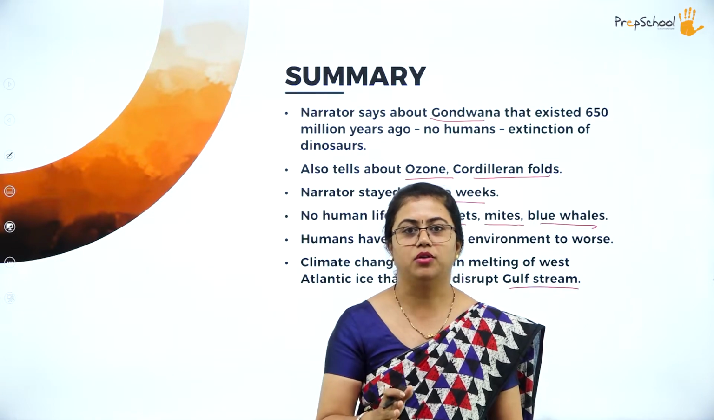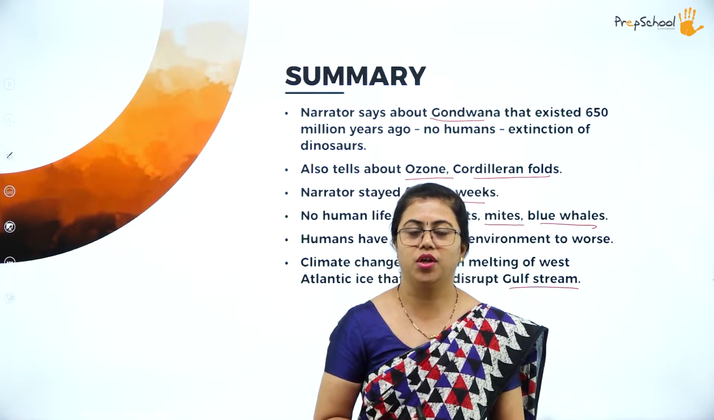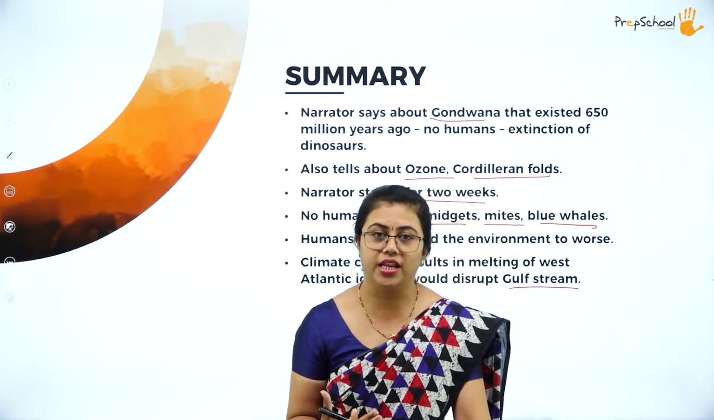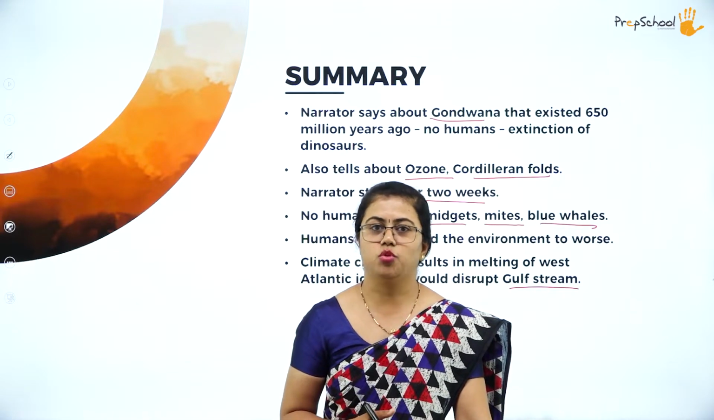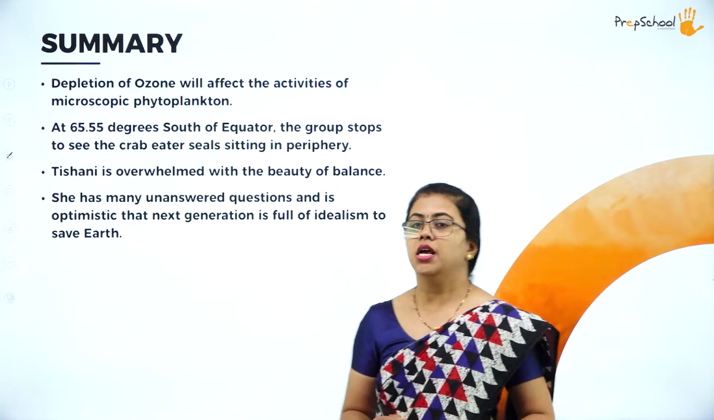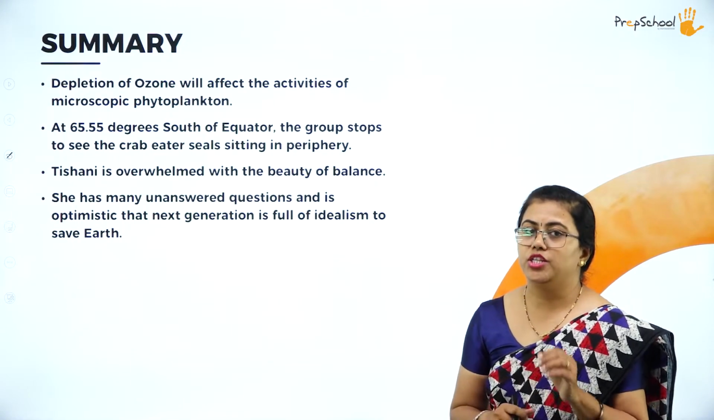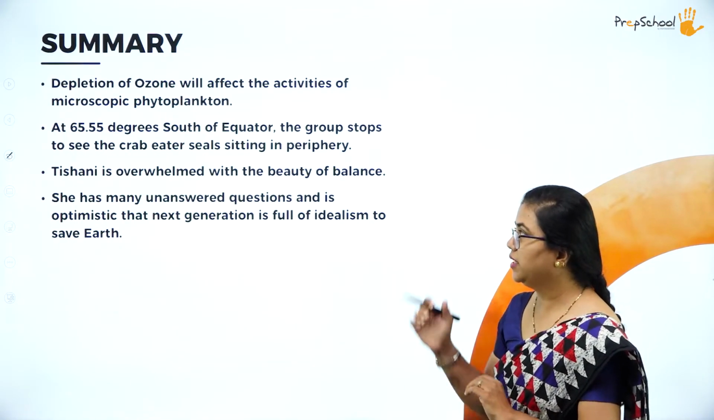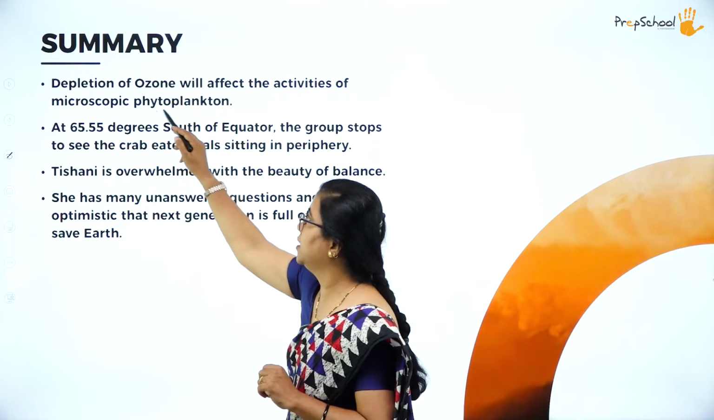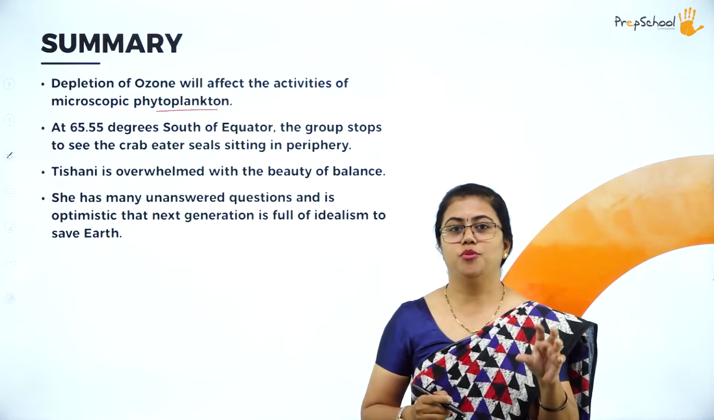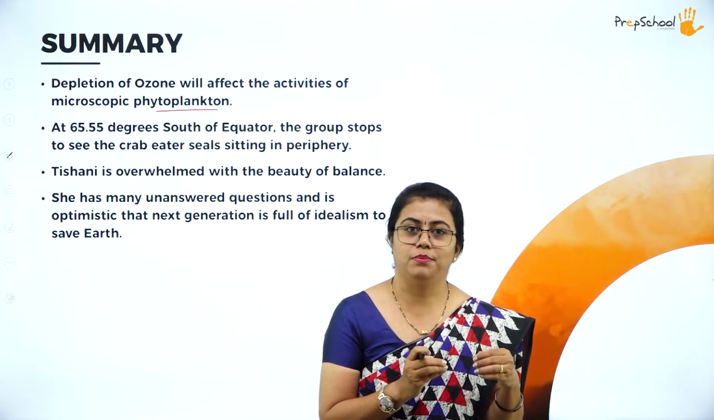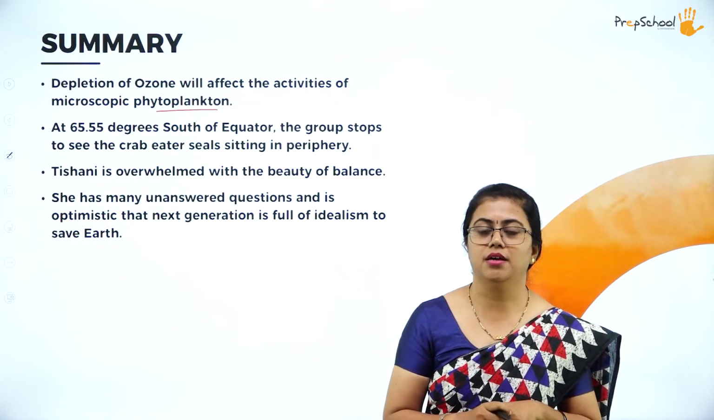The author talks about the effect of climate on this. Okay. So how the temperature increase has affected the climate is what the author is talking about. Fine. So next she talks about depletion of the ozone layer that will affect the activities of phytoplankton. So what is phytoplankton? Phytoplankton is a small plant kind of thing that is there under the sea.